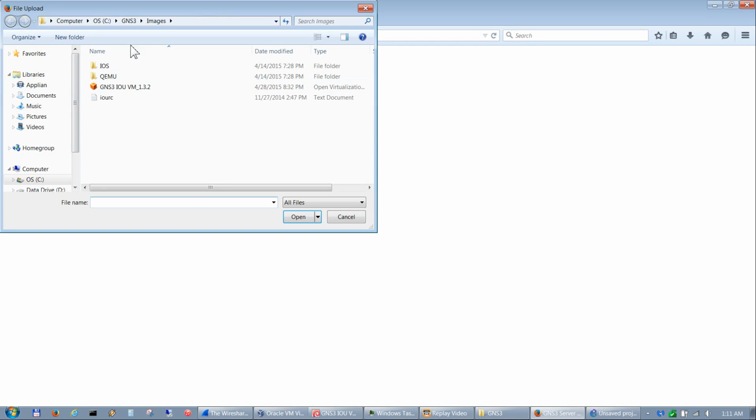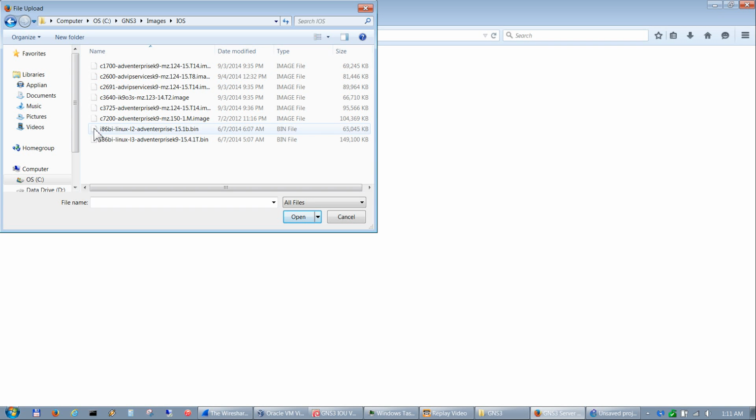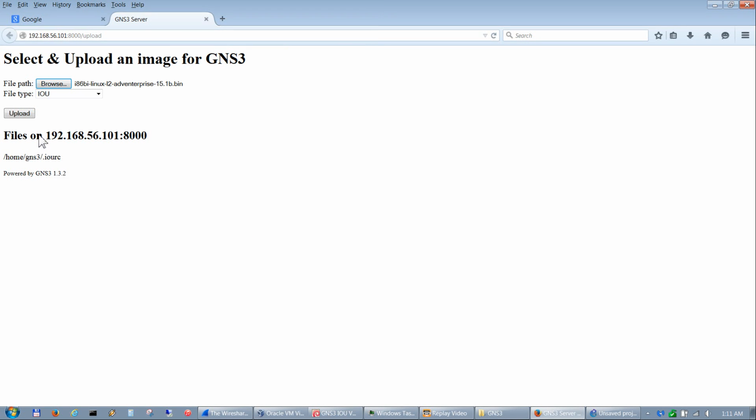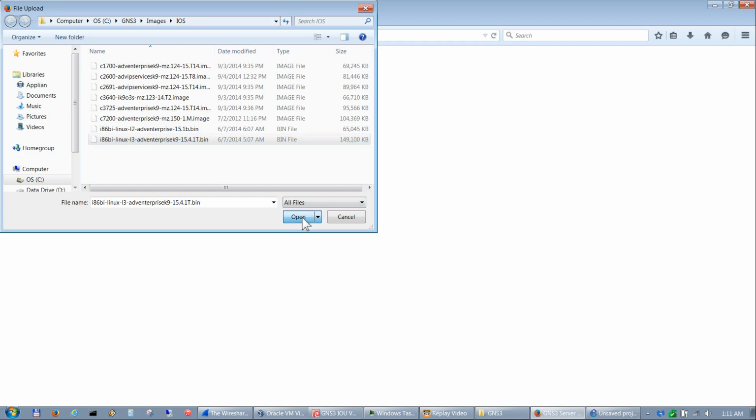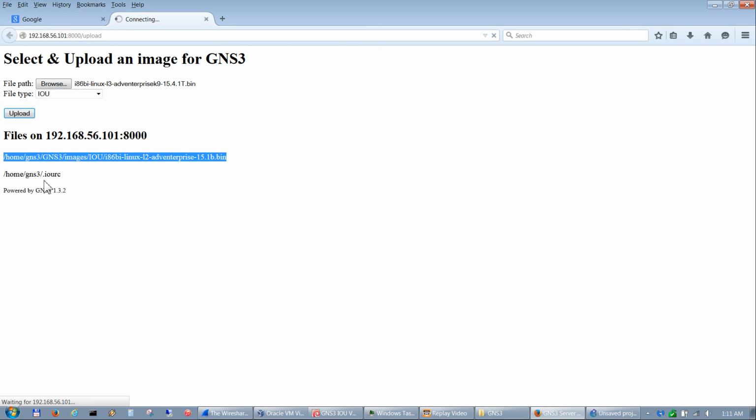So we browse, go into iOS, and our IOU images start with i86bi-Linux, and then -L2 for layer 2 and L3 for layer 3. So we'll go ahead and hit layer 2 first, and go ahead and upload it, and then I'll put it down here. Okay, we'll go ahead and copy that because I'll show you need that in a second. And then we browse, do the same for L3, open, upload, and then it'll add that in here.